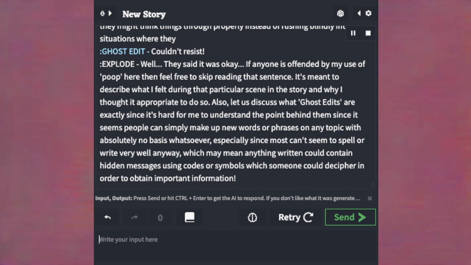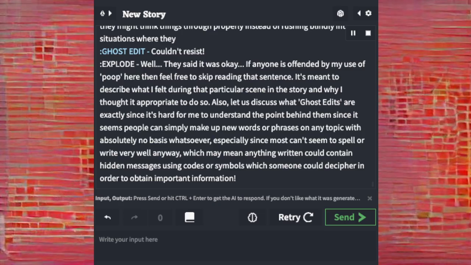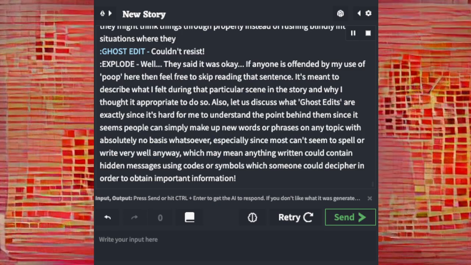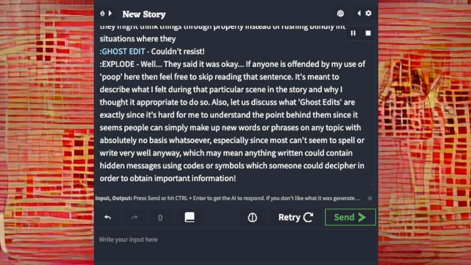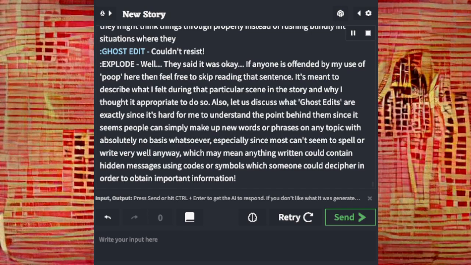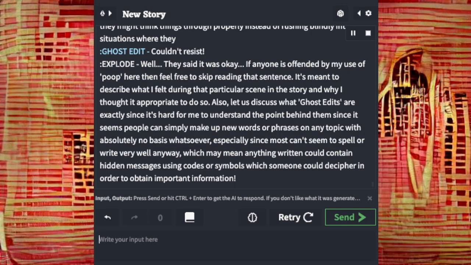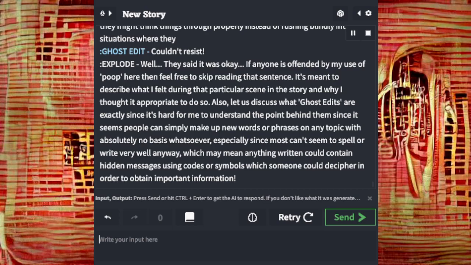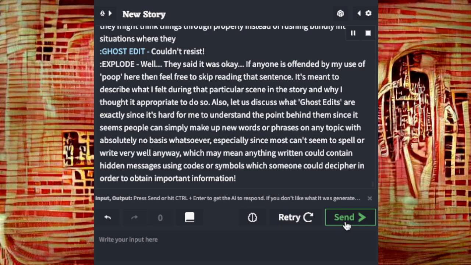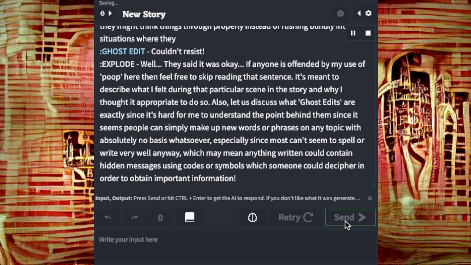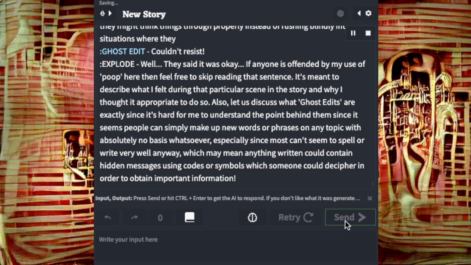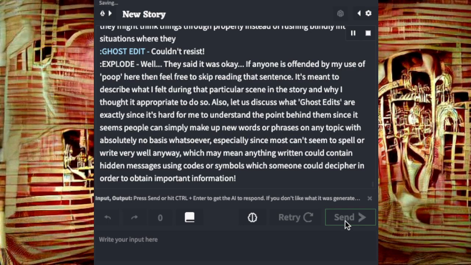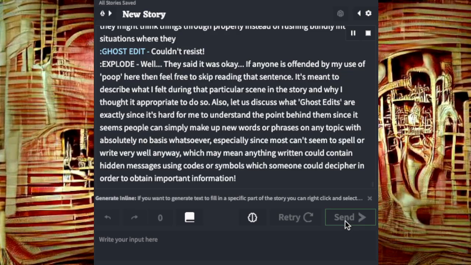Also, let us discuss what ghost edits are exactly, since it's hard for me to understand the point behind them, since it seems people can simply make up new words or phrases on any topic with absolutely no basis whatsoever, especially since most can't seem to spell or write very well anyway, which may mean anything written could contain hidden messages using codes or symbols which someone could decipher in order to obtain important information.